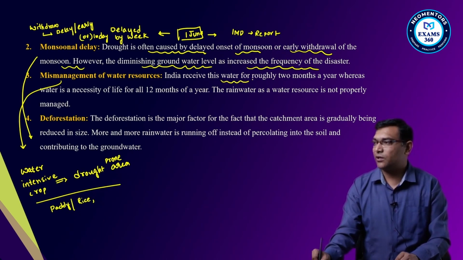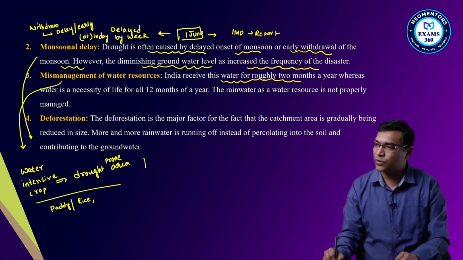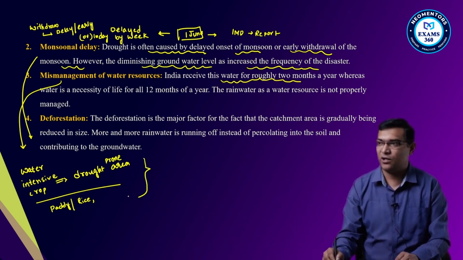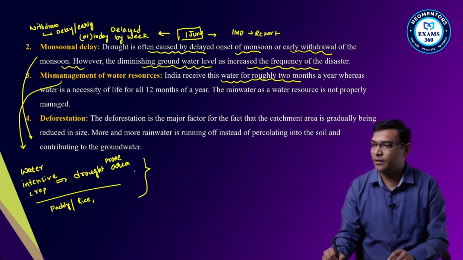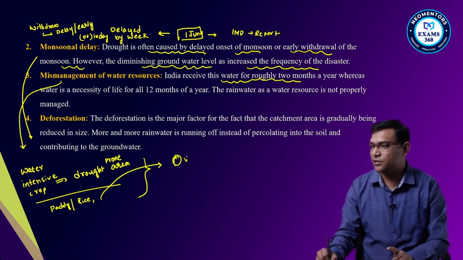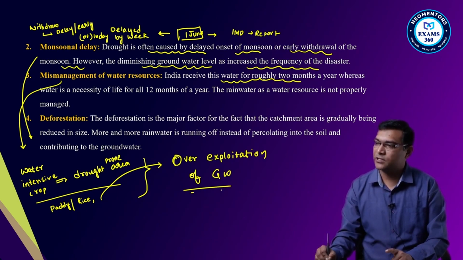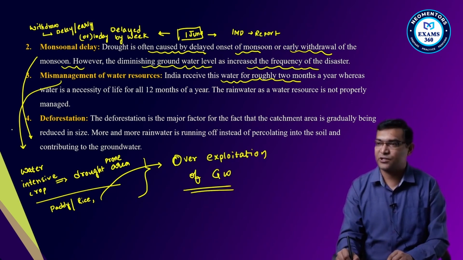India receives water for roughly 2 months, but the storage capacity is not there. First of all, there is mismanagement of water resources, and at the same time, in drought-prone areas, there is over-exploitation and depletion of groundwater.